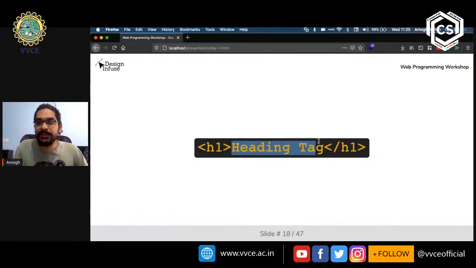Then between this, we put the heading that we want to see, right? So this will output something called a heading tag. And then we close it with a left angle bracket, a forward slash, H1, and then a right angle bracket.